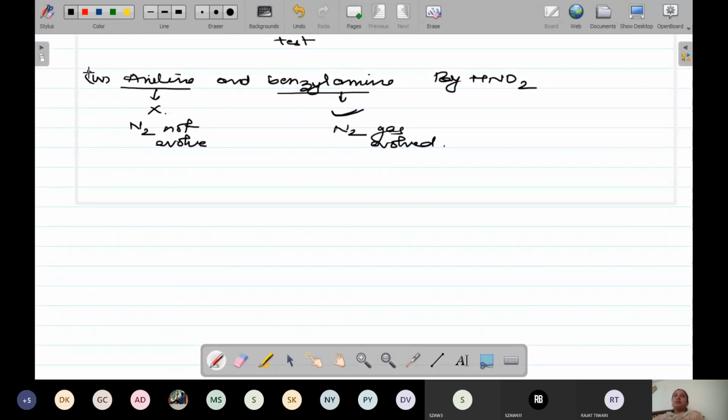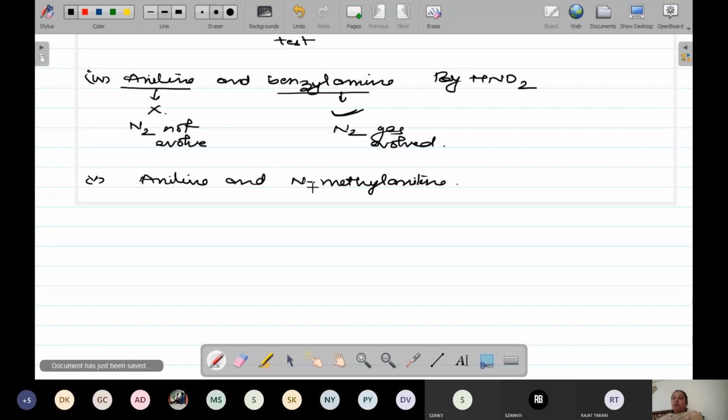Coming to the last part of this question, that is your fifth portion, aniline and N-methylaniline. Now tell me which is going to give the test and which is not, beta, and which test?